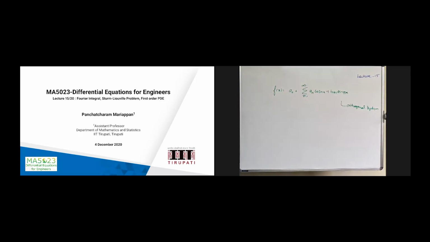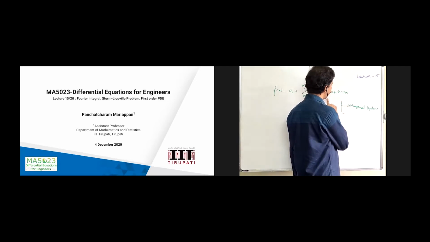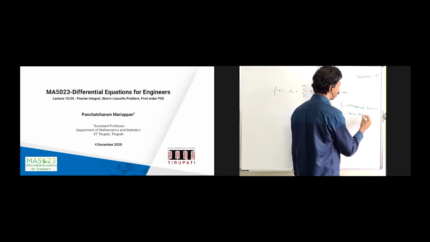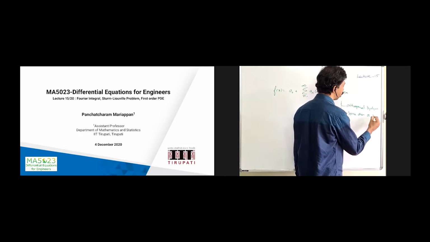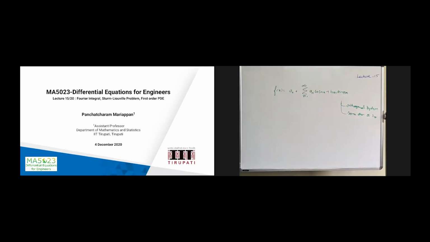So the first question I'm going to ask is, can we extend this? Since trigonometric functions are an orthogonal system, we use this. The question is, suppose I have some other orthogonal system, not only sin x and cos x, suppose some other orthogonal system is there. In that case, can we obtain a similar kind of formula? That is question number one.